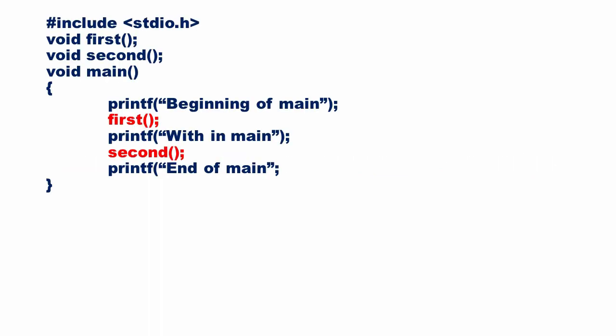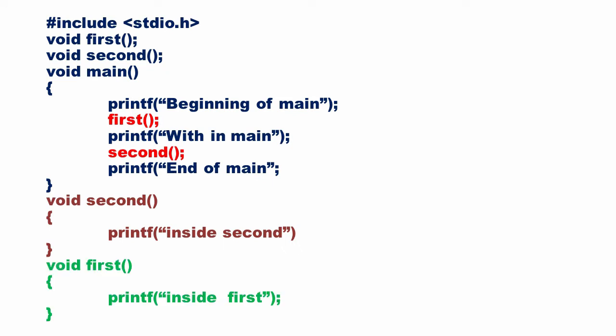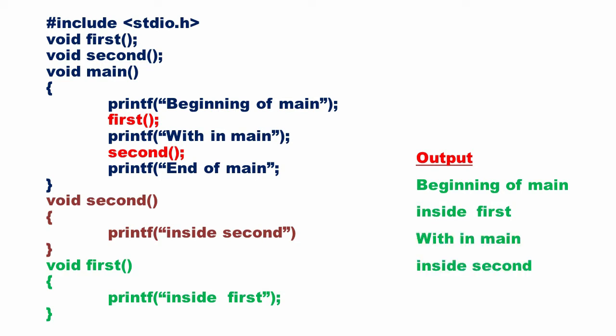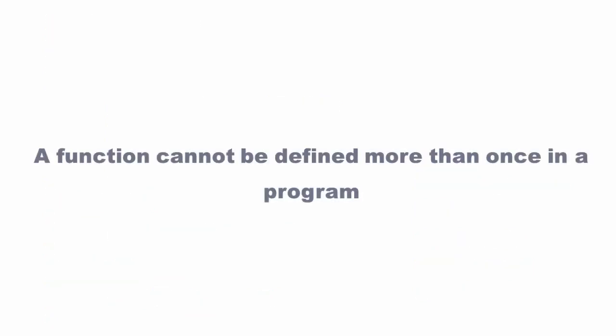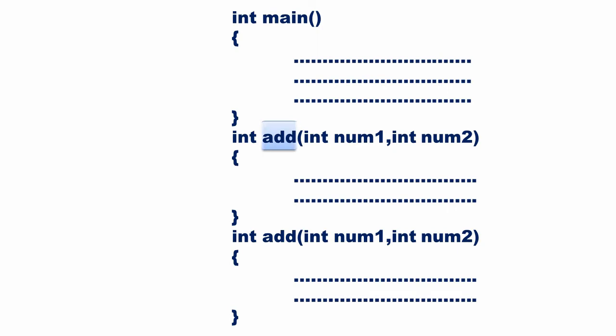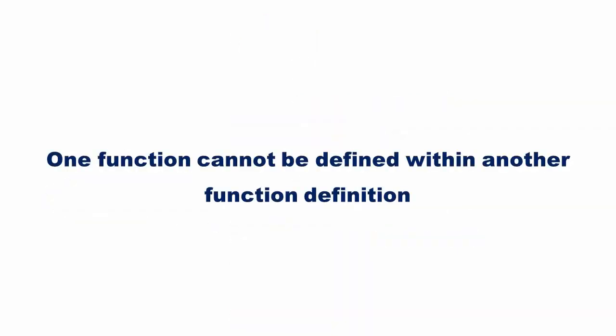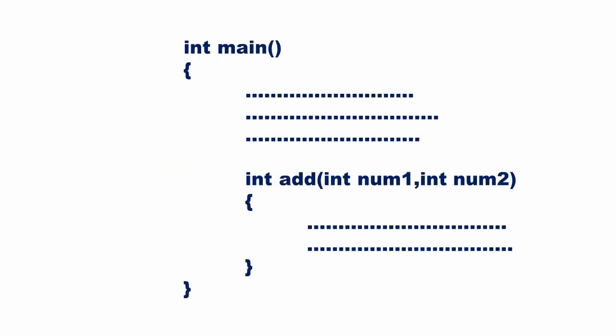In this program, we have written the function first after the function second. However, the program generates the same output as the previous one, since the function call is in the same order in both the cases. A function cannot be defined more than once in a program. Hence, the function add has been defined twice. This is an error. One function cannot be defined within another function definition. Here, add has been defined within main.